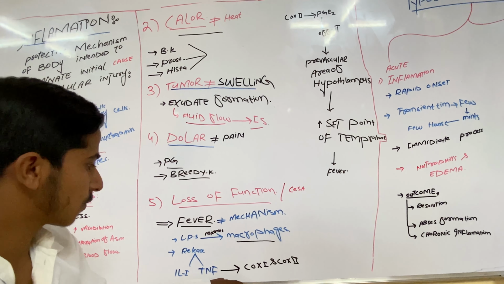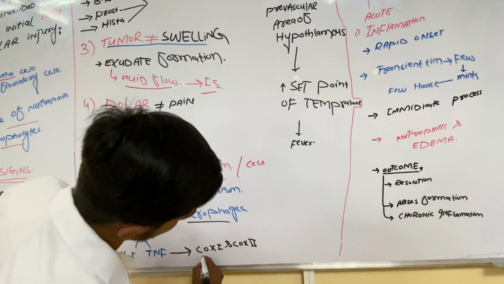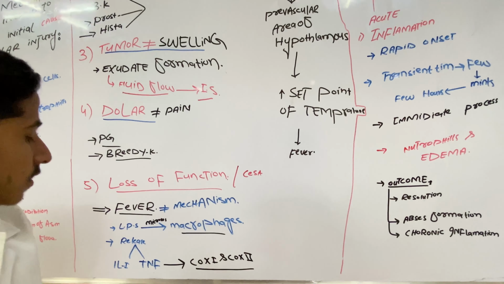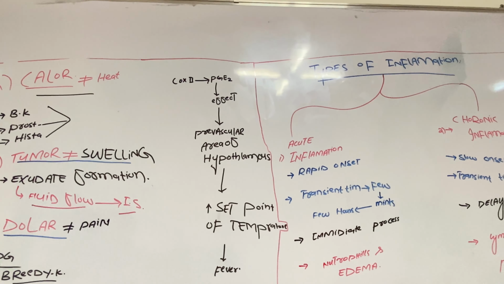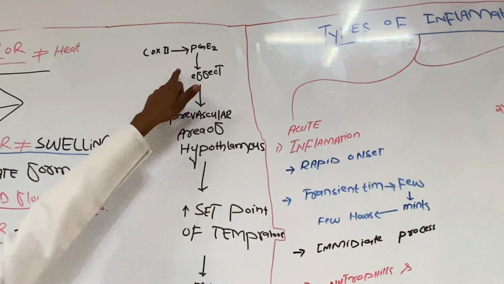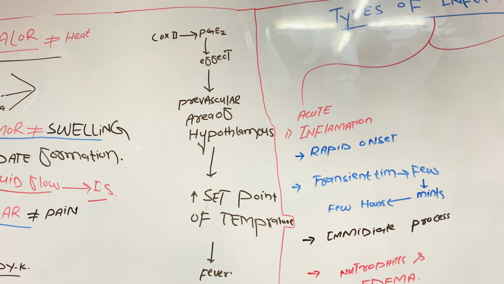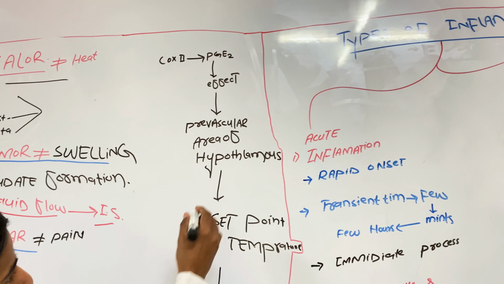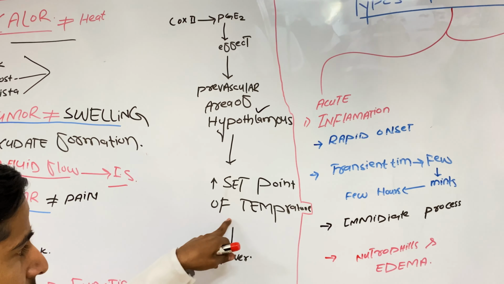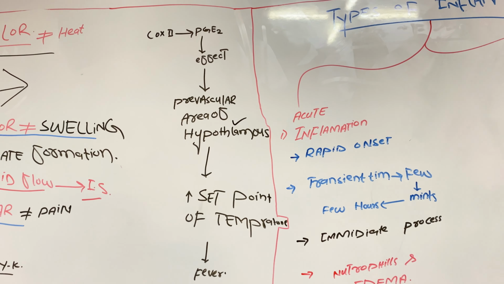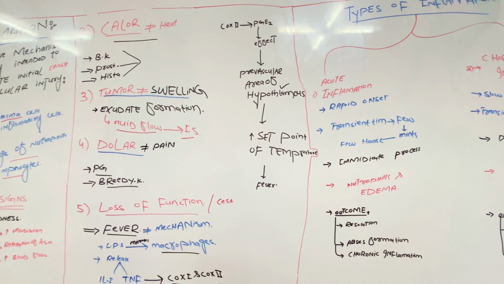These two things will stimulate the cyclooxygenase pathway, COX-1 and COX-2 pathway. Mainly they stimulate the COX-2 pathway, and then the COX-2 pathway will stimulate the factor prostaglandin E2. Then prostaglandin E2 will affect the preoptic area of the hypothalamus, and then it increases the set point of the temperature. So increased set point of temperature will cause fever. So that's about the cardinal signs of inflammation.